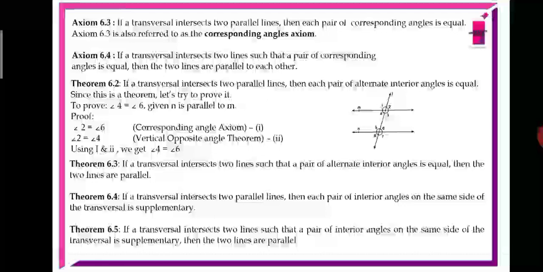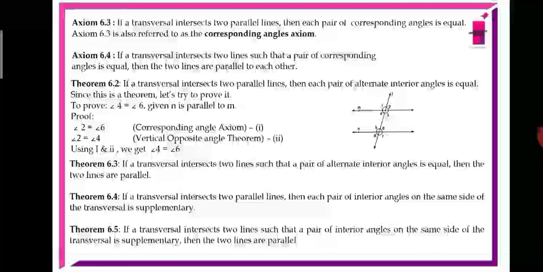We have the converse of the alternate interior angle theorem, that is theorem 6.3. If a transversal intersects two lines such that a pair of alternate interior angles are equal, then the two lines are parallel. You can see here, it is given, simply in the reverse order of 6.2 you can prove this. It is given that angle 4 equal to angle 6.